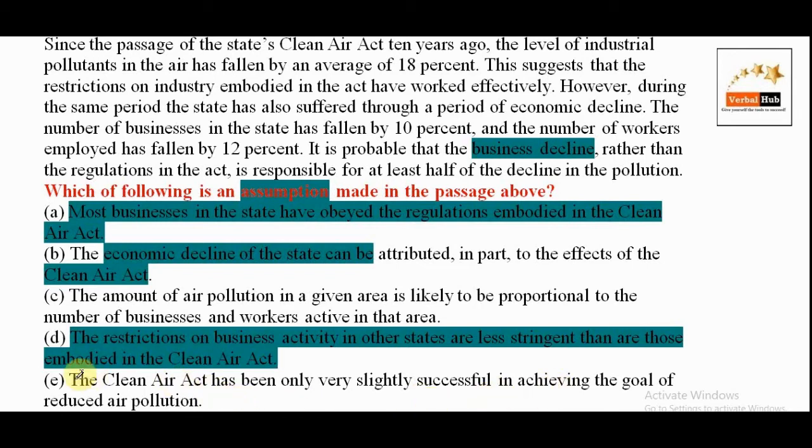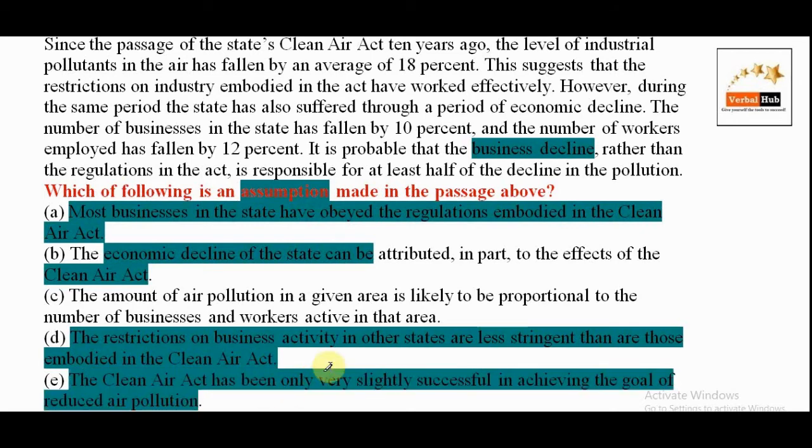Option E. The Clean Air Act has been only very slightly successful in achieving the goal of reduced air pollution. Now it is talking about the effect of the Clean Air Act. The argument is not about the Clean Air Act's effect, but about business and employed people, employed workers having fallen. That is why it is responsible for the decline in the air pollution. And E is about success of the Clean Air Act. So out of scope, and C becomes the best option.